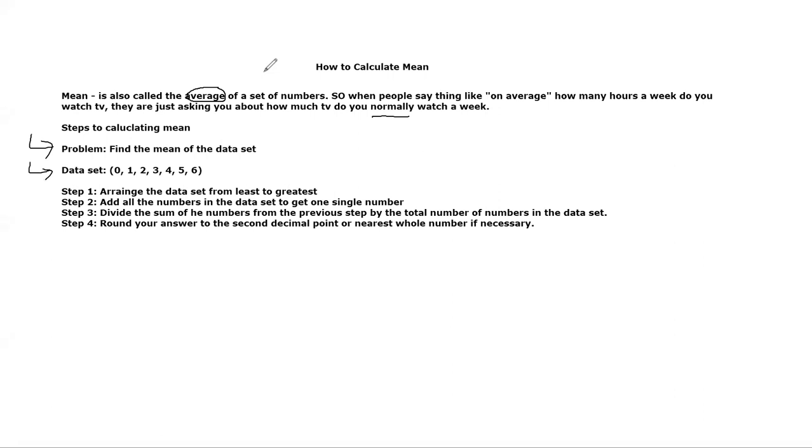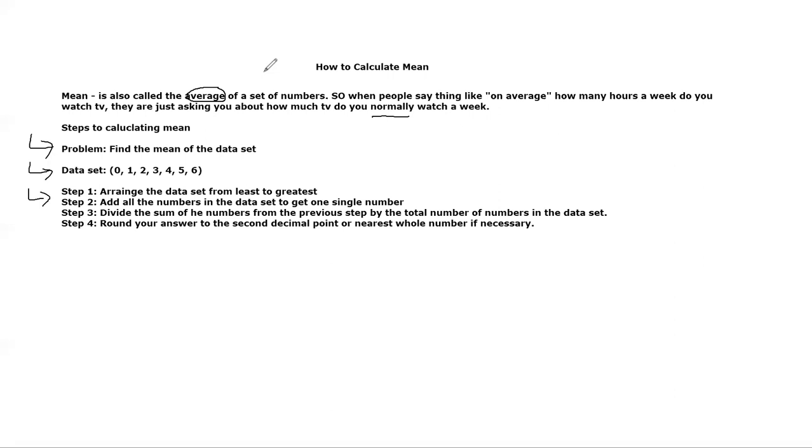Here are the steps that you're going to have to take. Make sure you're writing all this stuff down in your notes because you're going to need to turn in your notes for points. Step 1, arrange the data set from least to greatest. Step 2, add all the numbers in the data set to get a single number. Step 3, divide the sum of the numbers from the previous step by the total number of numbers in the data set. Step 4, round your answer to the second decimal point or the nearest whole number if necessary.